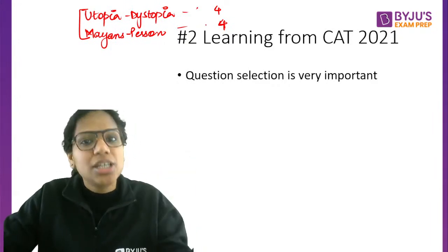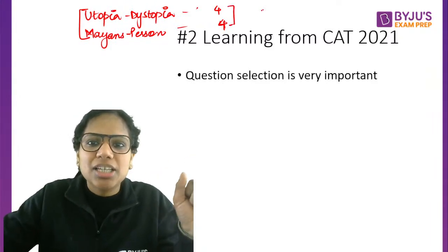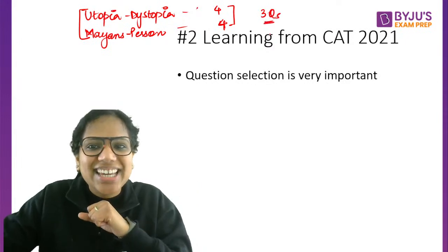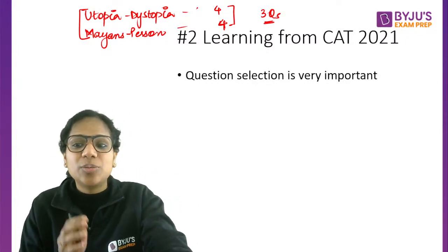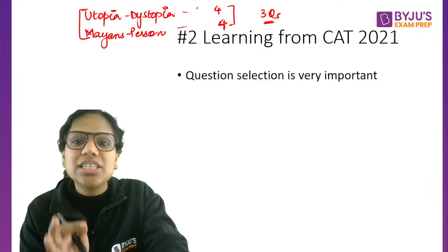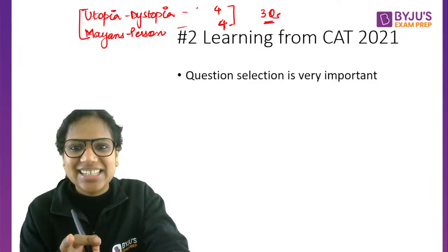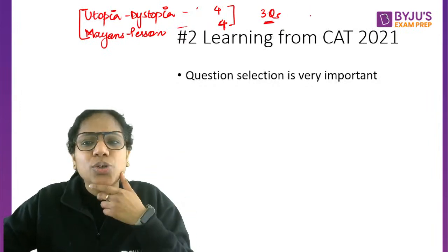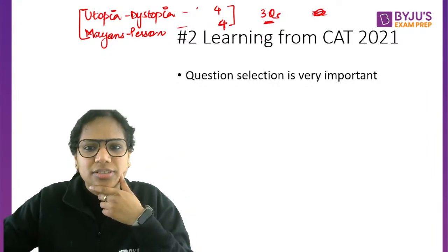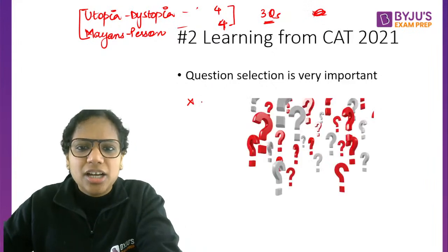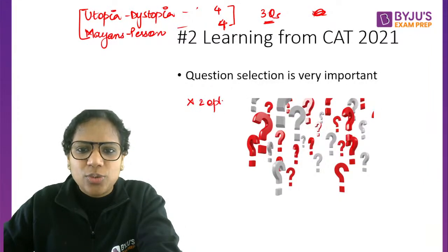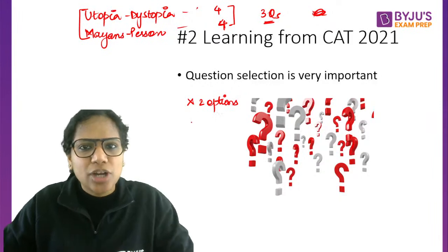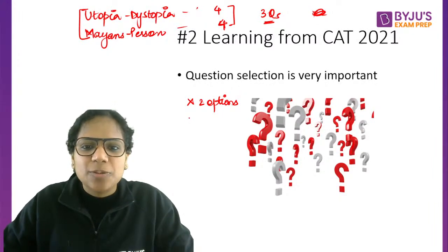In one, if you attempted 3 questions, basically इनमें मिला के 3 questions tricky थे. ठीक है, so you should be able to identify कि कौन सा question tricky है. ठीक है, कैसे पता चलेगा वो? Let's say you're not able to narrow down to 2 options. A very easy criterion, right? अब 2 options पर भी मैं narrow down नहीं कर पा रही हूँ. That means yes, I'm finding this question tricky, right?